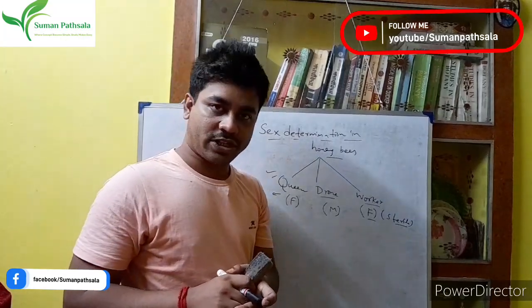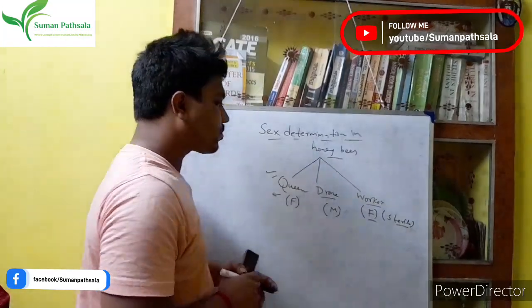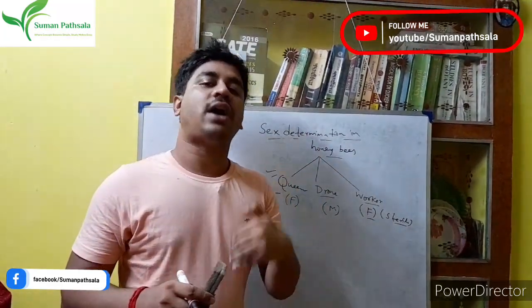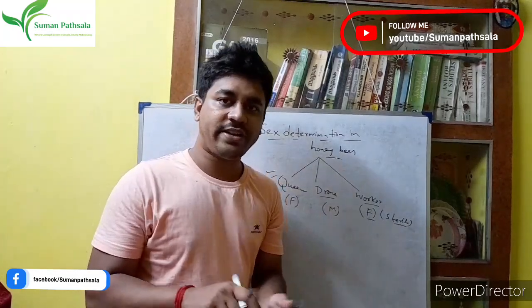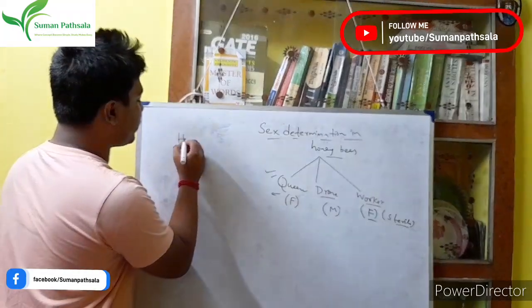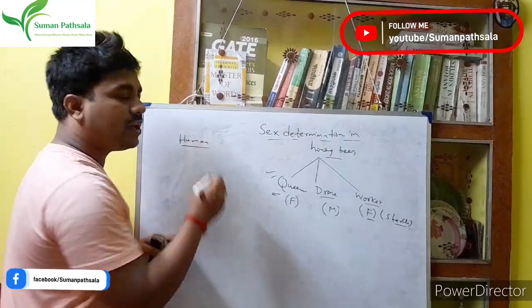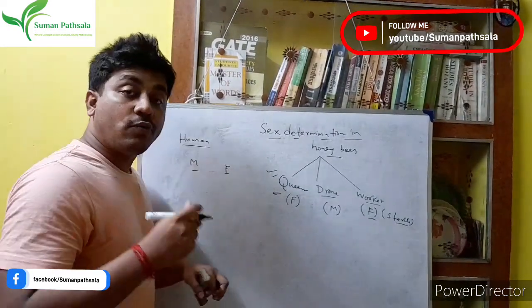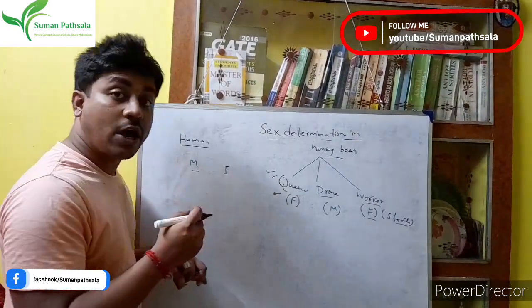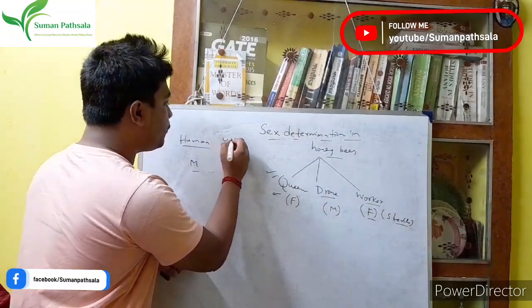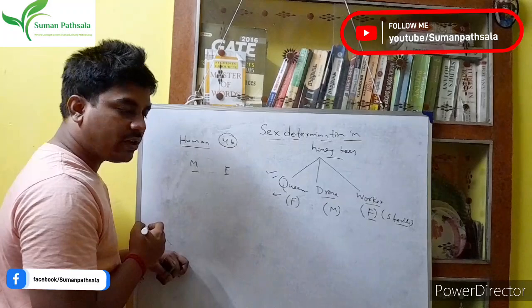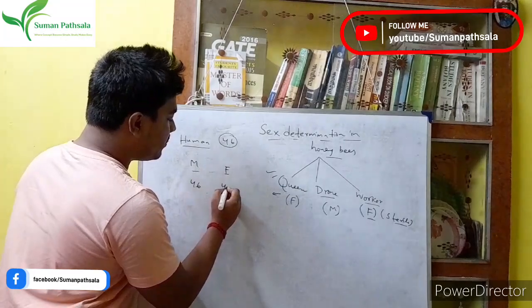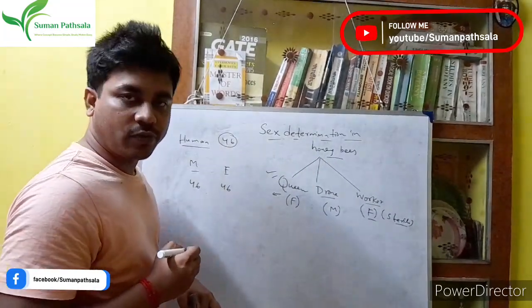make their reproduction. Suppose first of all, you just forget the honeybees. First of all, in case of us, we are human beings, right? I write here the human. In case of human, we are also male and female, right? We all know we have a chromosome number. How many chromosomes do we have? We know 46 chromosomes, right? In our whole body we have 46. That means male have 46, female have 46 chromosomes, right?